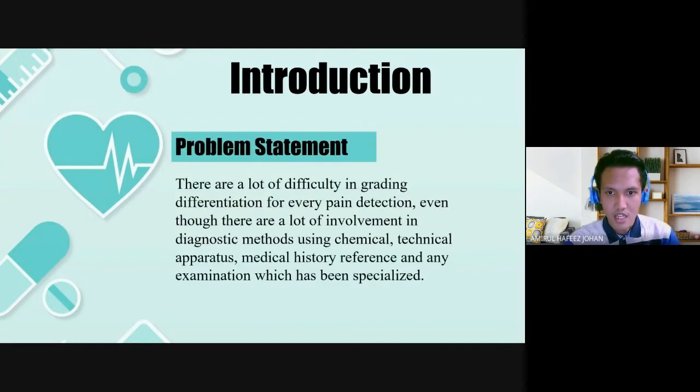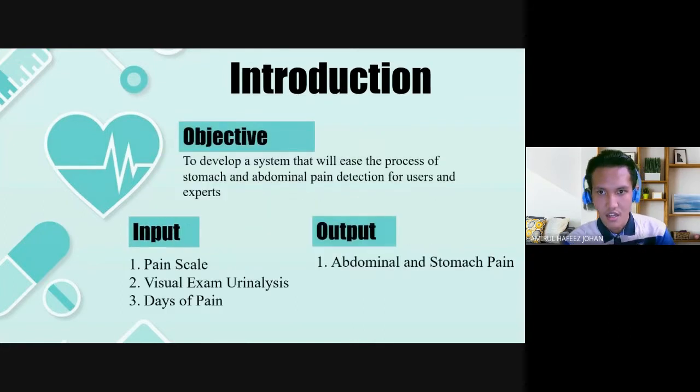The problem statement is that there is a lot of difficulty in grading and differentiating every pain detection, even though there are many diagnostic methods involving chemical and technical apparatus, medical history reference, and specialized examinations. So the objective of our project is to develop a system that will ease the process of stomach and abdominal pain detection for users and experts. Our inputs include pain scale, visual exam urinalysis, and days of pain, and the output is abdominal and stomach pain.